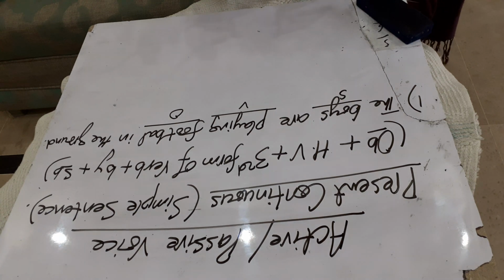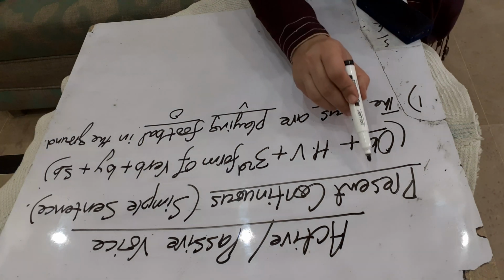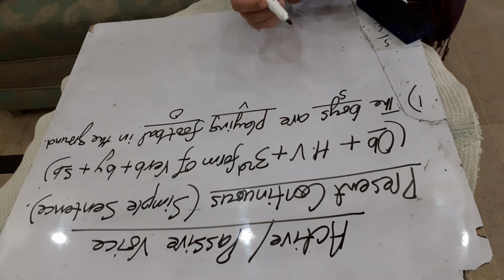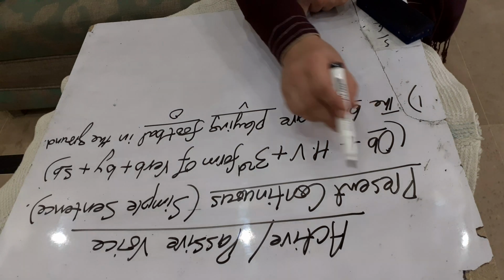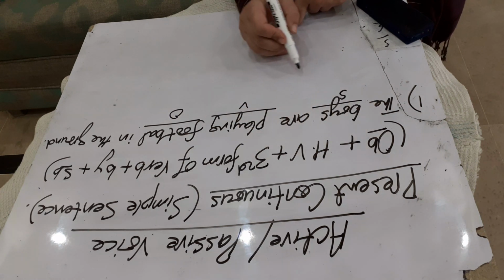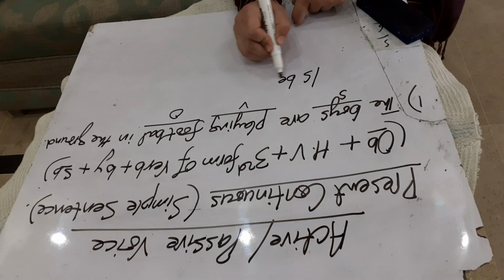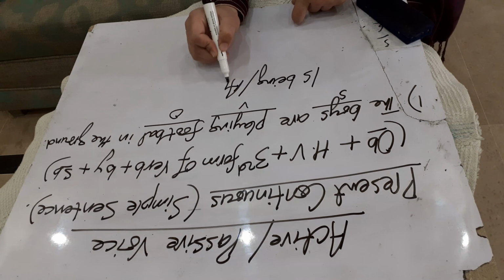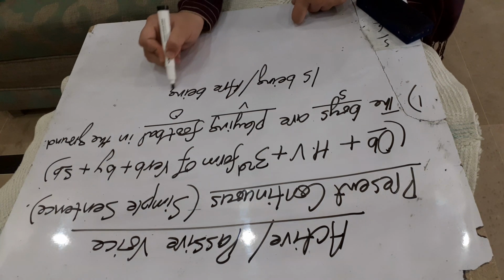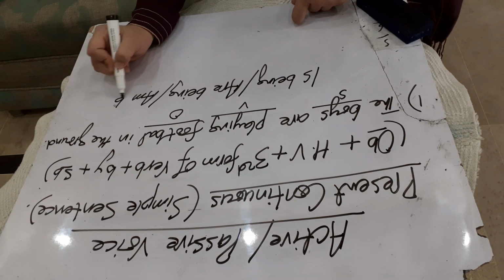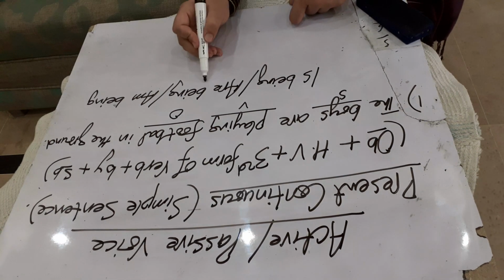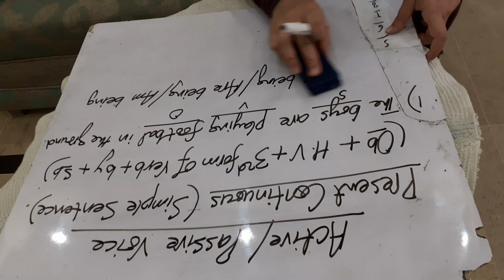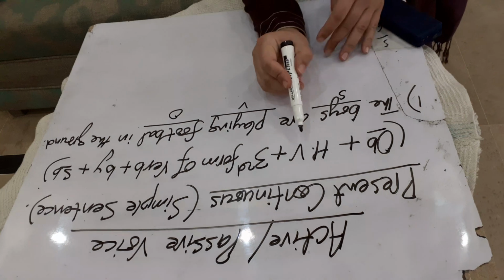First of all, remember what helping verbs are used in the passive voice of present continuous tense. All of you know the table of helping verbs used in passive voice. In present continuous passive voice we use the helping verbs is being, are being, and am being. I have dictated this to you in my previous lecture. Is being, are being, and am being. Okay.